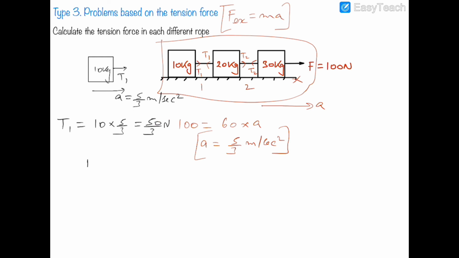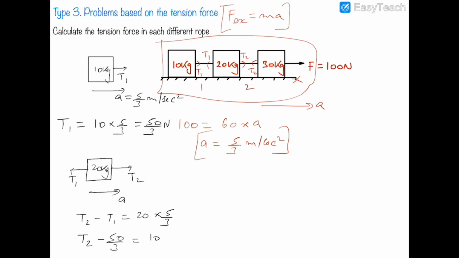Now on the 20 kg block, I can see that there is a force T2 in the forward direction and T1 in the backward direction, but it is moving in the forward direction with an acceleration A. So T2 would be greater than T1 obviously. T2 minus T1 will be equal to 20A. A is equal to 5 by 3. So T2 minus T1 is 50 by 3 is equal to 100 by 3. So T2 is equal to 150 by 3, that is 50.